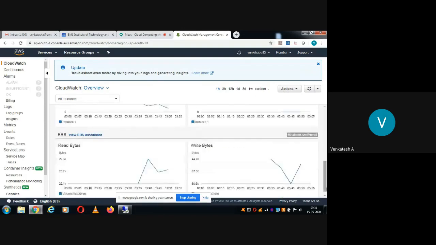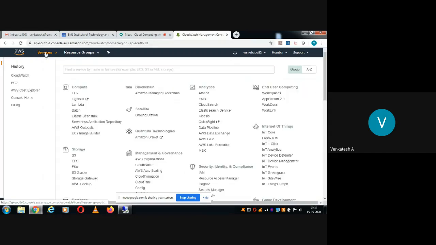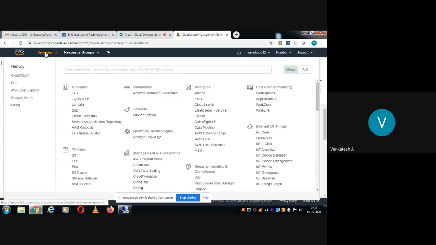Okay, it will show the memory consumption in Elastic Block Store. Look, you see here how the utilization is varying. This is the time duration. In the x-axis we have the time duration, and in the y-axis we have the utilization. Similarly here also. That means by using CloudWatch, you will get the statistics about your utilization. So now I'll go back to services, EC2.